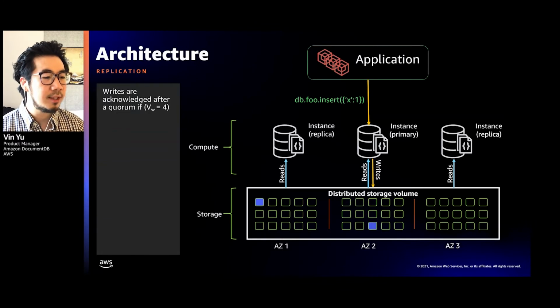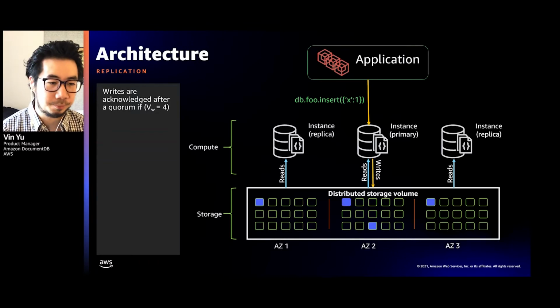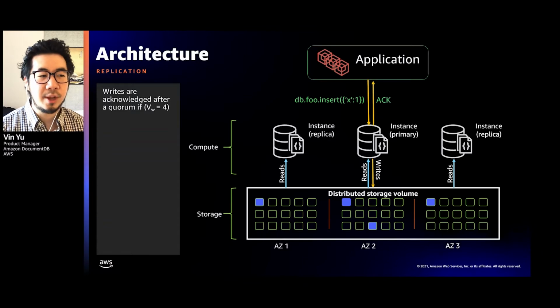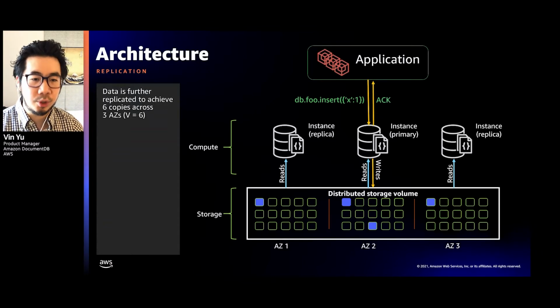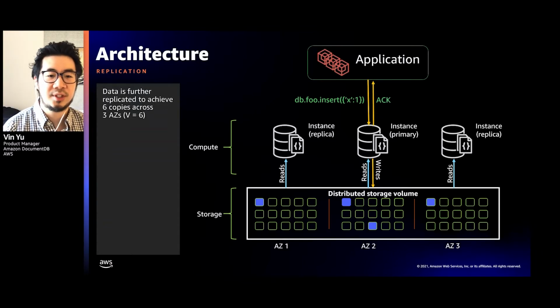And once it has completed making those 4 copies of the data, it will acknowledge back to the client that that write was indeed durable. And after we have acknowledged, we're going to continue to make 2 additional writes for a total of 6 copies of your data.